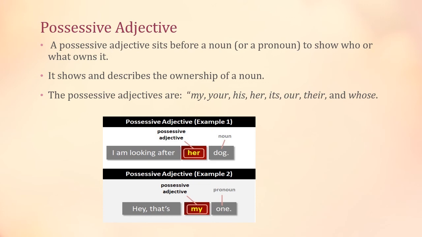Example number 2 is, hey, that's my one, right? So this, that's what, that's whom, that's my. So that means they are showing the ownership. So this is why my is the possessive adjective or adjectives of possession. Clear? Now let's move towards the next type, interrogative adjective.